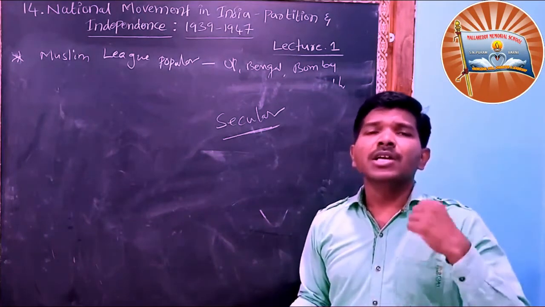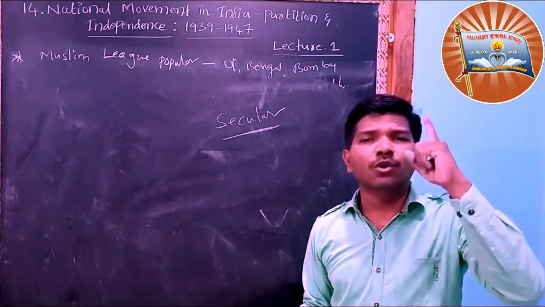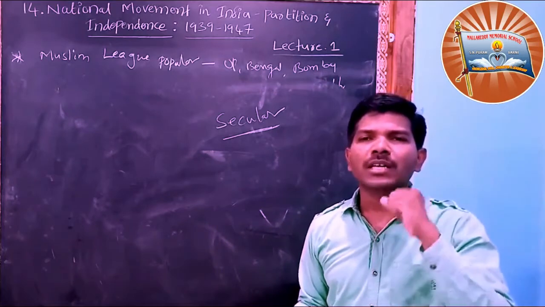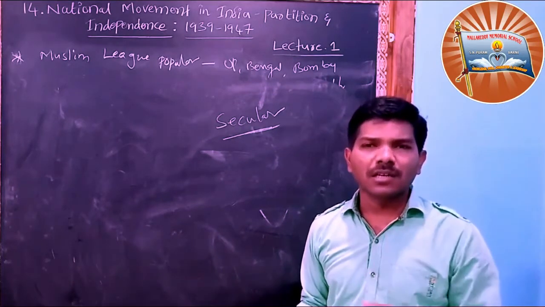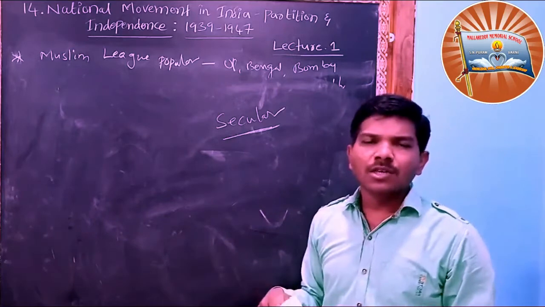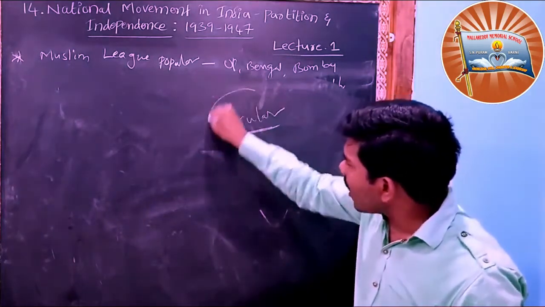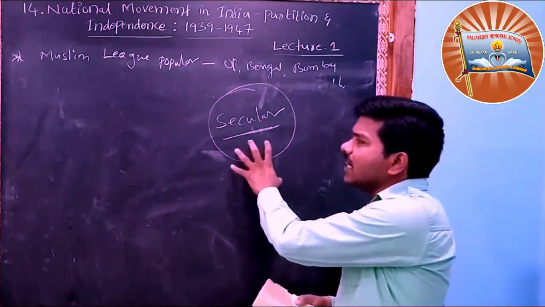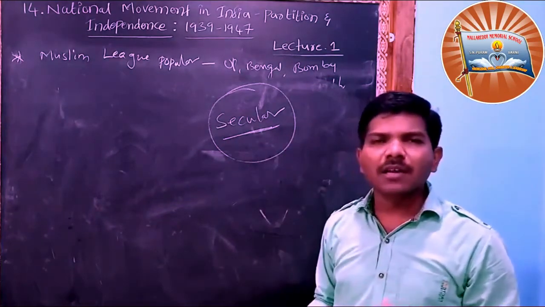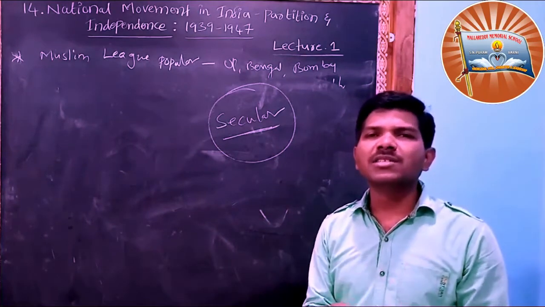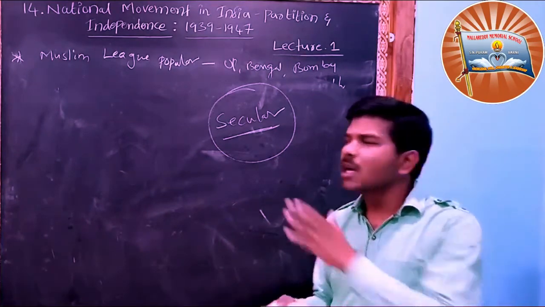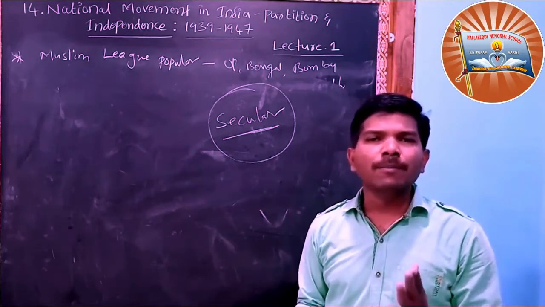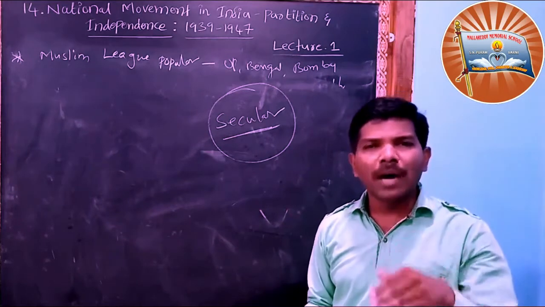They said that Hindus and Muslims were not the people of two different countries, but part of the nation. So finally the Congress party wanted to develop itself in a secular manner. Secular means to treat all religions equally. They also believed that Hindus and Muslims were not people of two different countries, but part of one country.